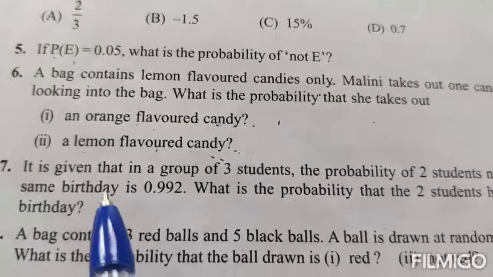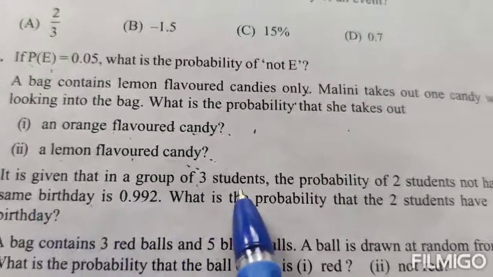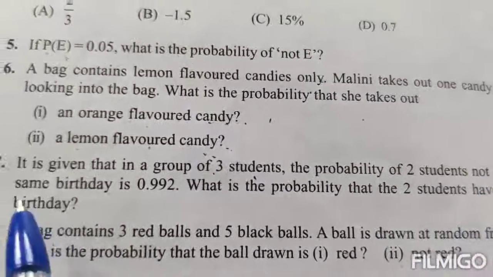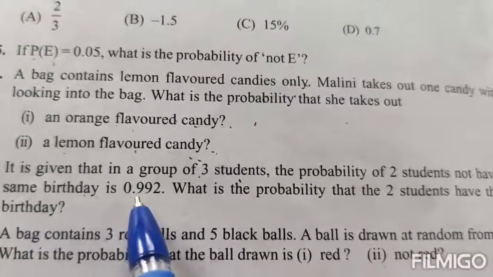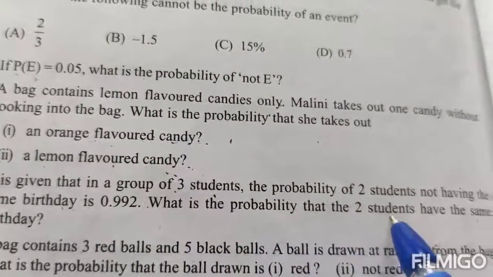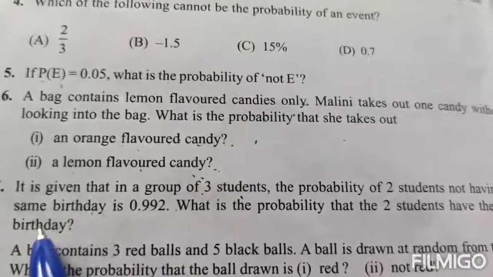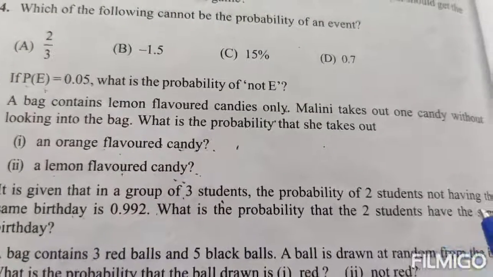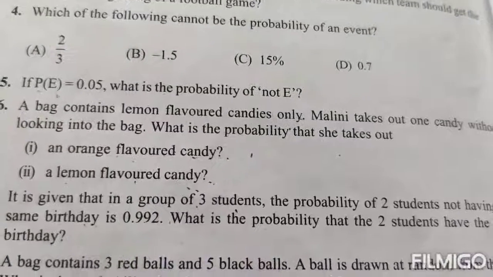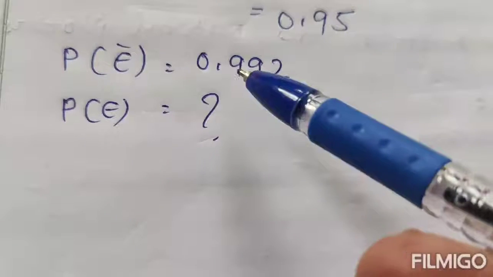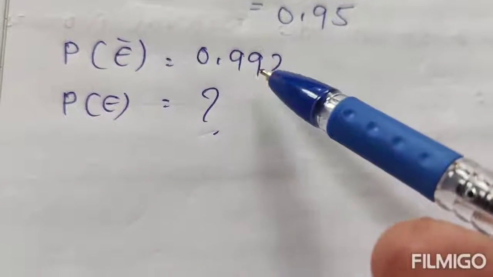Question number 7. It is given that in a group of 3 students, the probability of 2 students not having the same birthday is 0.992. What is the probability that 2 students have the same birthday? The probability of not having the same birthday is 0.992.